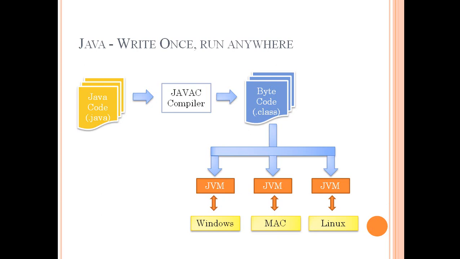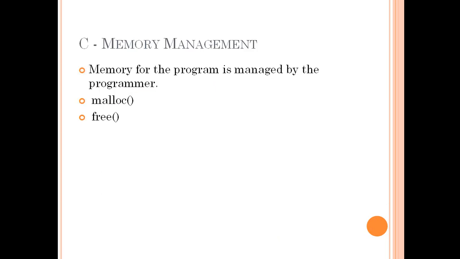Let's again compare C and Java in terms of memory management. In a typical C program, a programmer is supposed to allocate memory, let's say for a continuous allocation of an array. They use a method called malloc, which allocates a continuous memory and returns a pointer to that memory. Once the program is done and that memory allocation is used, the programmer is supposed to free that memory. So this is how memory was managed manually by the software developer whenever they were writing the program.